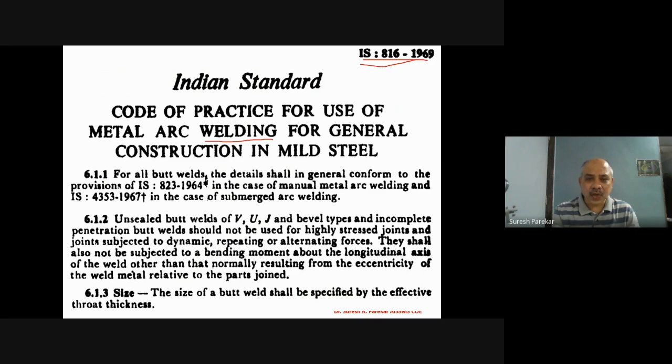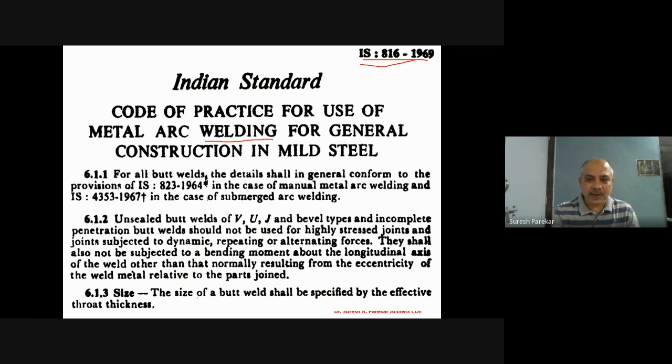They shall also not be subjected to a bending moment about the longitudinal axis of the weld other than that normally resulting from the eccentricity of the weld metal relative to the part joint. So generally they are provided for axial load but not stressed a lot.